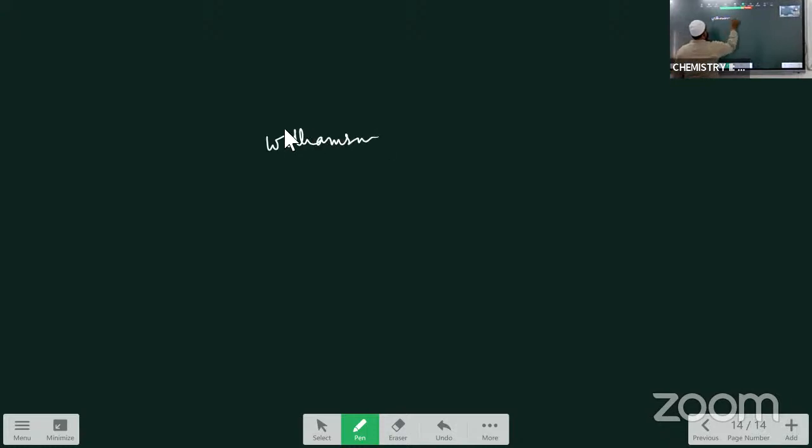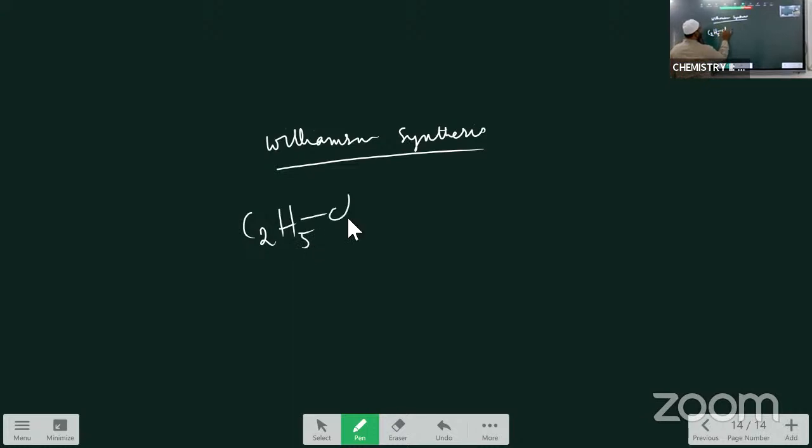Williamson synthesis. What is Williamson synthesis? I am taking alkyl halides: alkane minus hydrogen, that means C2H6 minus hydrogen, C2H5, alkyl halide, that is C2H5Cl.